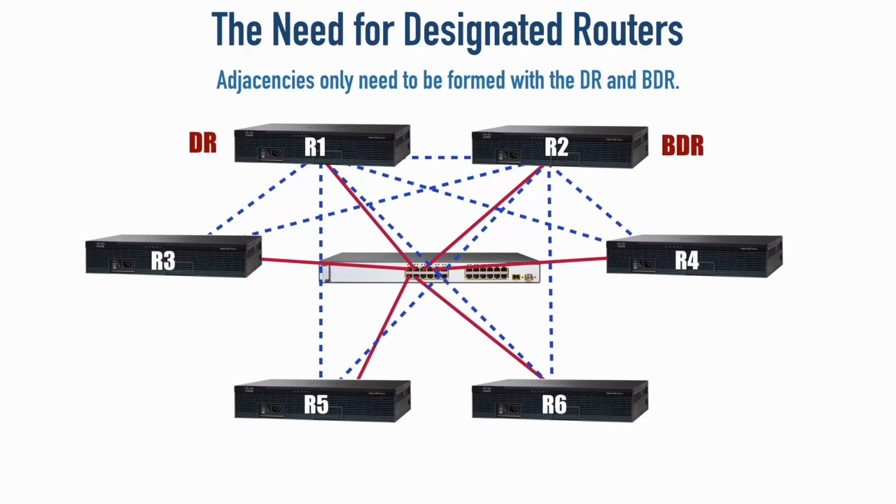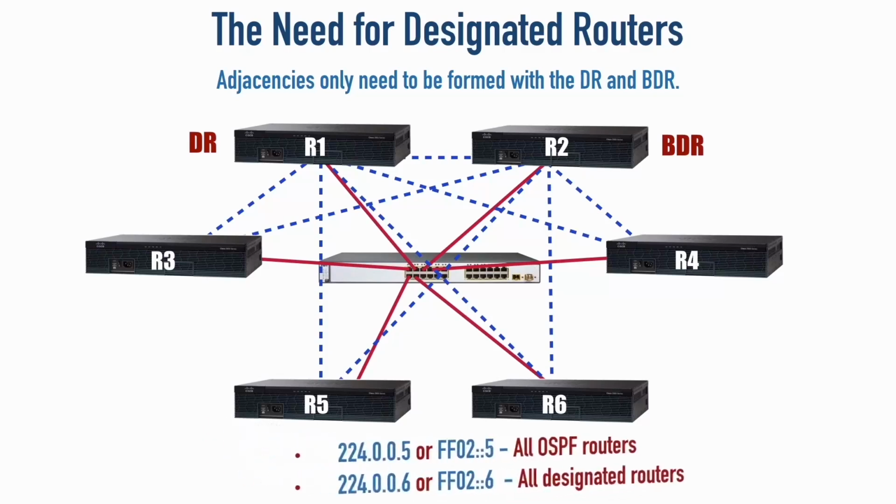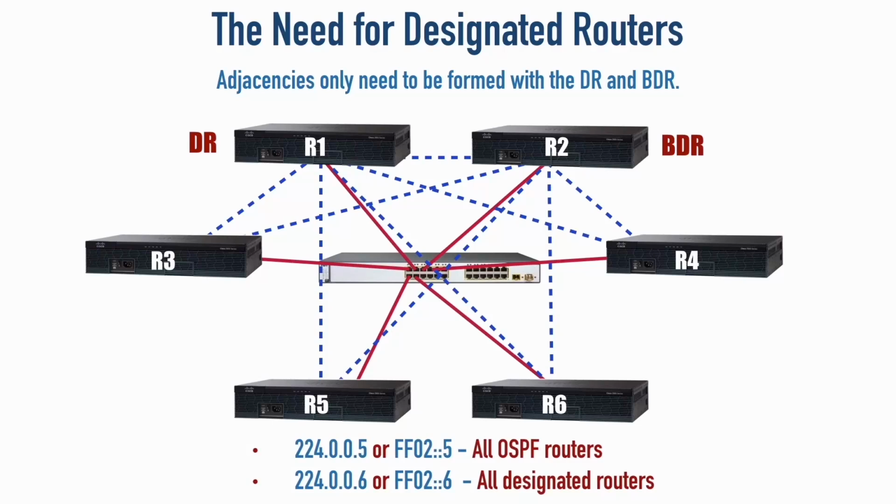It's using multicast. If we're using OSPF version 2, which is going to be routing for IP version 4, we're going to go to a multicast address of 224.0.0.5 to get to all OSPF speaking routers, or we could go to 224.0.0.6 to go to the designated routers, which includes both the DR and the BDR. If we were running OSPF version 3 and doing IP version 6, we would use the IP version 6 multicast addresses of FF02::5 for all OSPF routers, and FF02::6 for the DR and the BDR.